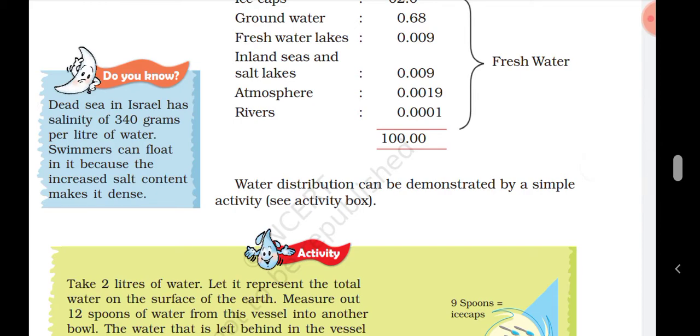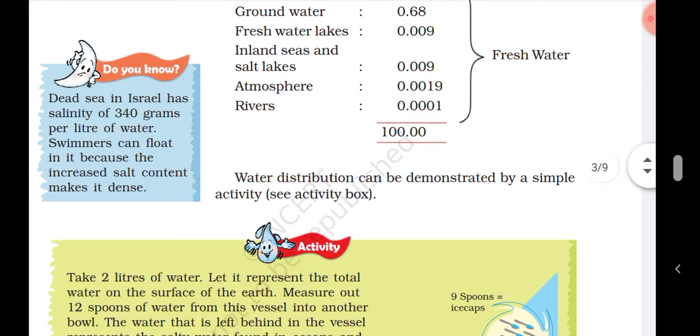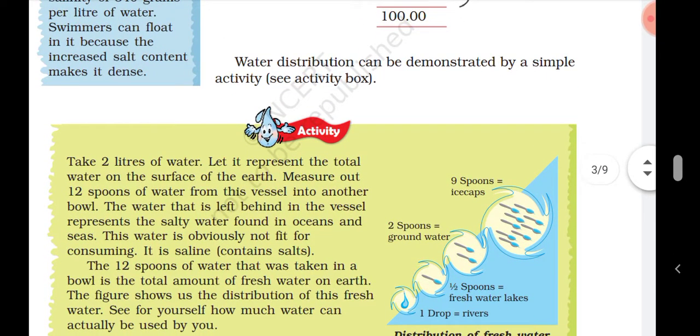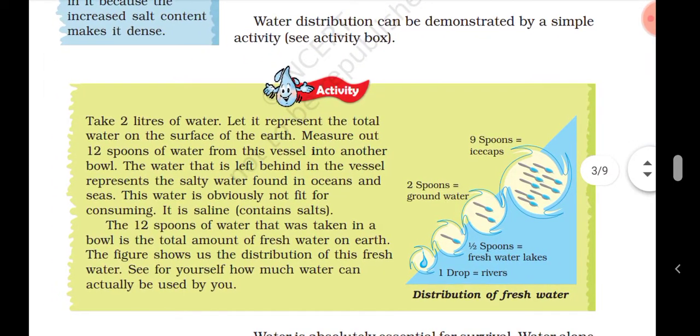Water distribution can be demonstrated by a simple activity. See activity box. Here you can see. Take 2 liters of water. Let it represent the total water on the surface of the earth. Measure out 12 spoons of water from the vessel into another bowl.